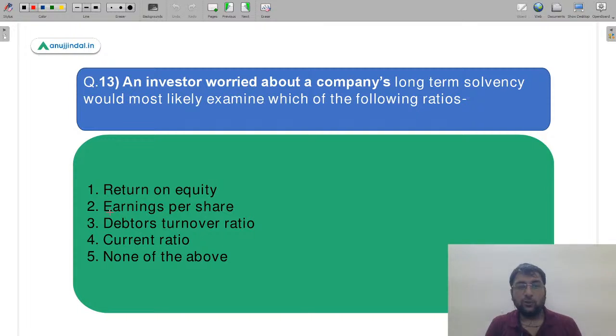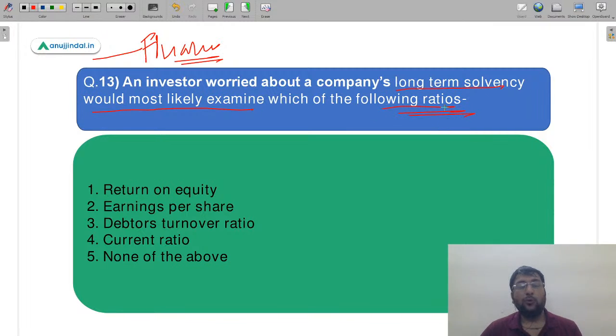Let's move to the 13th question now. 13th question की तरफ चलते हैं. An investor, again a practical question coming from finance now. अब थोड़ा सा हम finance की तरफ बढ़ रहे हैं. We have 2 more questions to go after this. An investor is worried about the company's long-term solvency. Would most likely examine which of the following ratios.